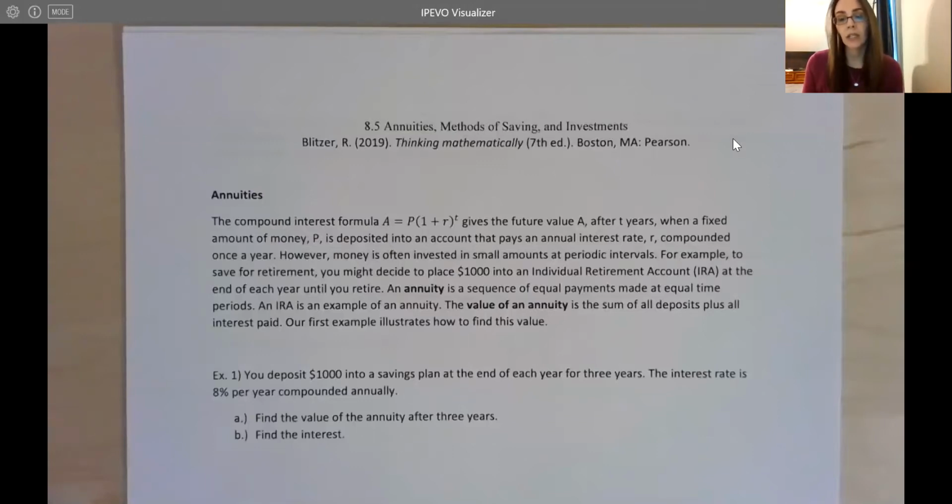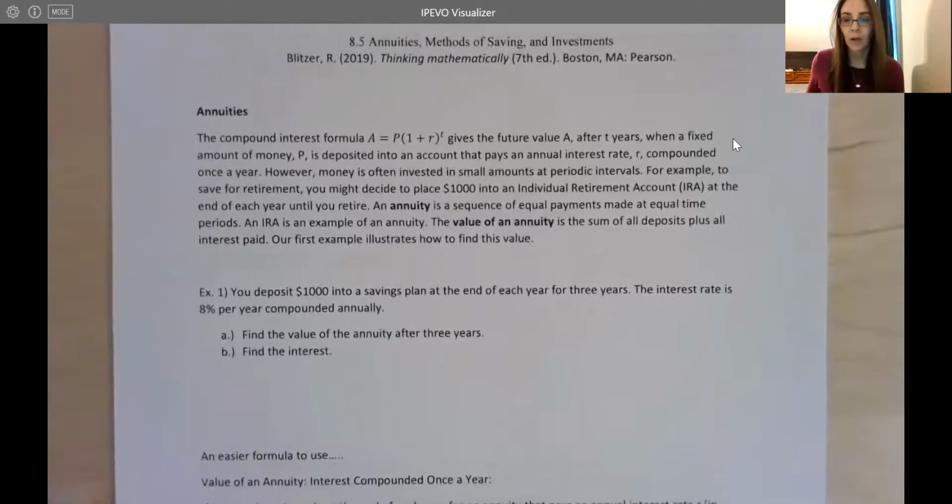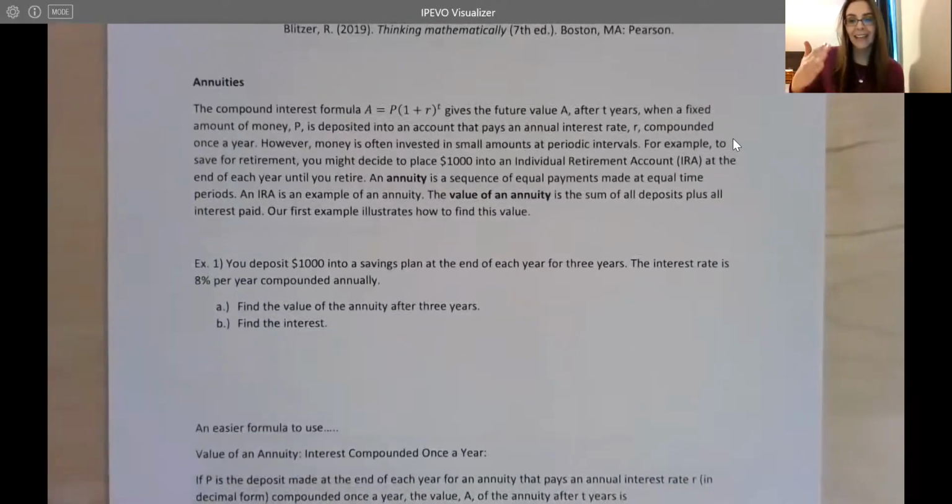But if you're really looking into investing, you definitely want to talk to a professional before you start investing, or just use your basic knowledge from this class. But hopefully the formulas can give you some idea of how your money can grow. And then you can take that idea, do your research, and think about the best retirement investments for you.